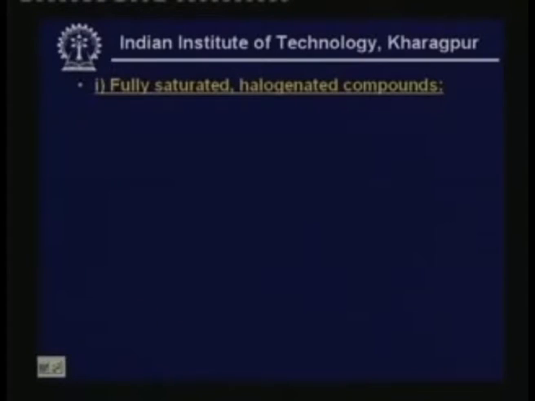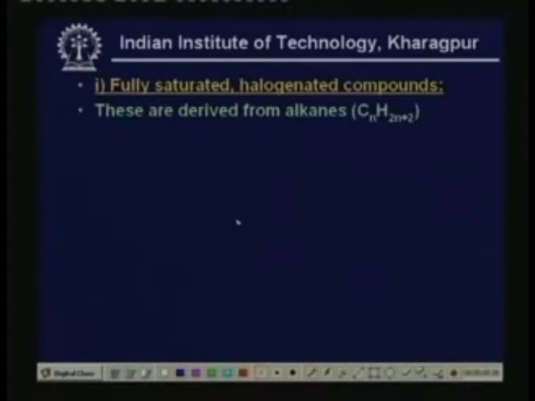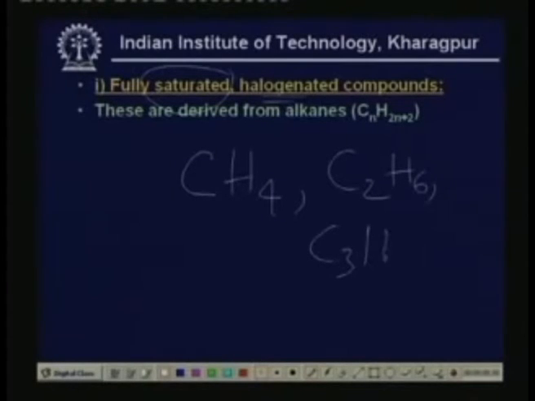So, first let us look at fully saturated halogenated components. These are derived from alkanes. The alkanes, as you know, have general formula CnH2n+2, and examples of alkanes are methane, ethane, propane, etc. What do we mean by halogenated?